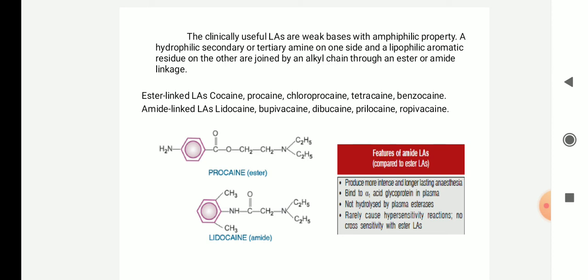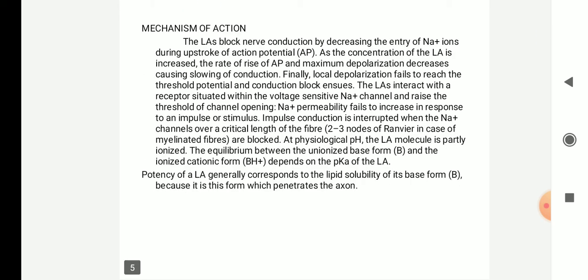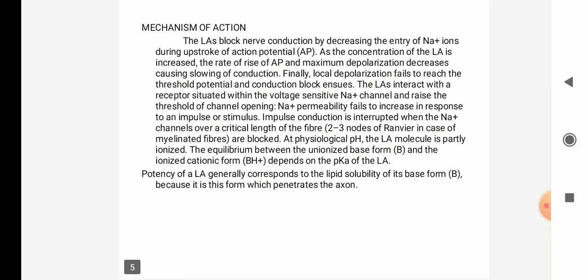It is not hydrolyzed by the plasma esterases, and rarely causes hypersensitivity reactions, so there won't be much hypersensitivity, that is, skin hypersensitivity reactions. There is no cross sensitivity with the ester local anesthetics. Okay, so these are all the features or advantages of amide local anesthetics over ester local anesthetics. So next is the mechanism of action.